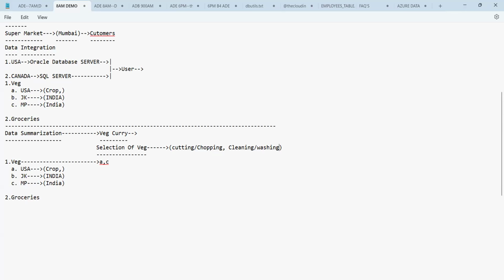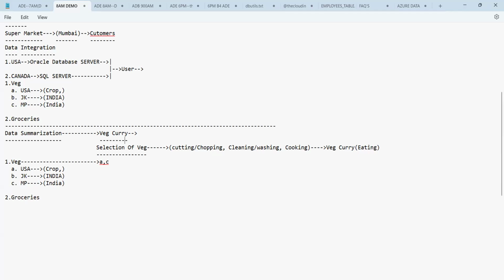Okay. Then after cleaning, cutting and chopping are done, what is the next process? You'll start the process of cooking the vegetables. So cooking is the process of preparing the veg curry. And once the cooking is done, what happens here? Finally, the vegetable curry will be ready. Am I right? And then you will start eating the same.